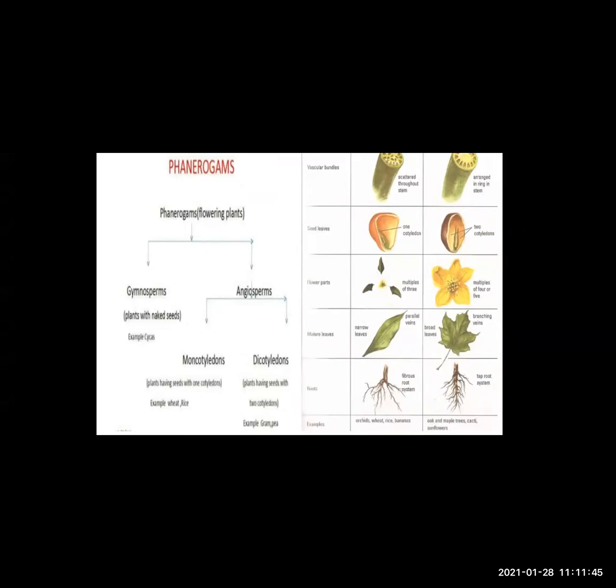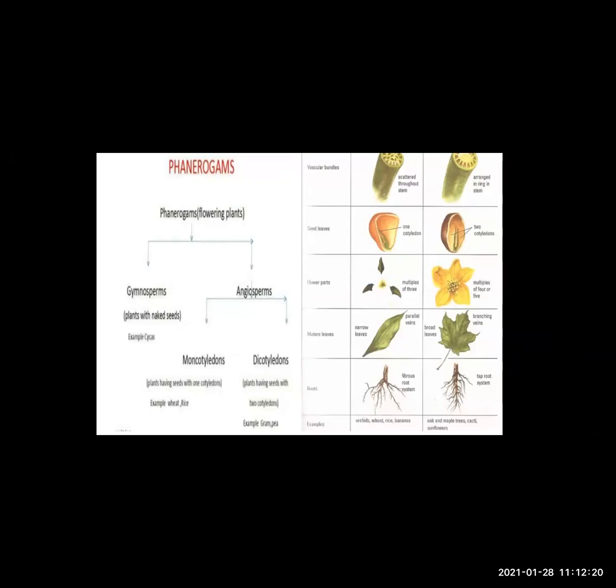Next, the roots. How is the root system in monocots? The root present in monocots is the fibrous root. You can see in the picture how fibrous roots are different. Fibrous means one main root is divided into many, and you can see several branchings. In dicots, the taproot system is present. One main root is there, and from that you can see smaller roots arising.